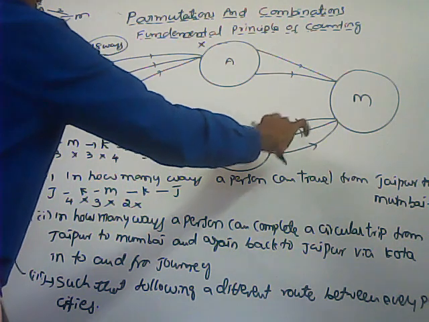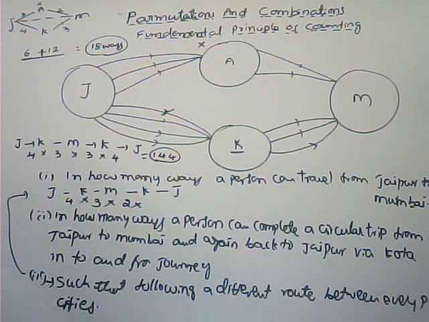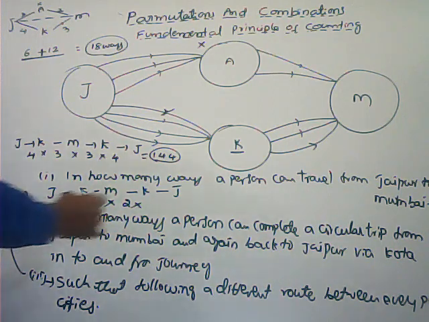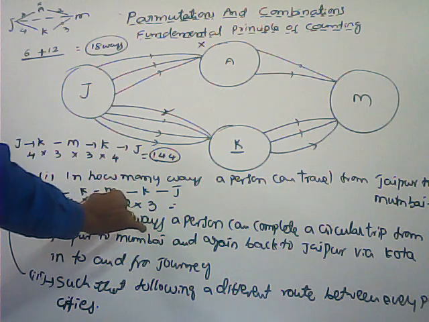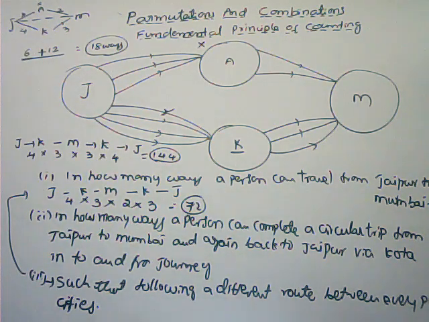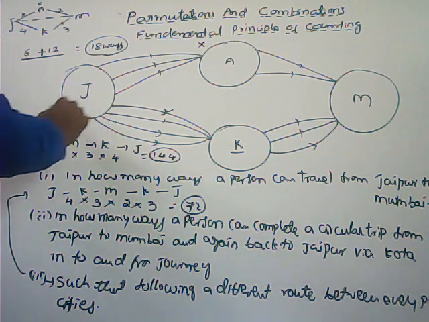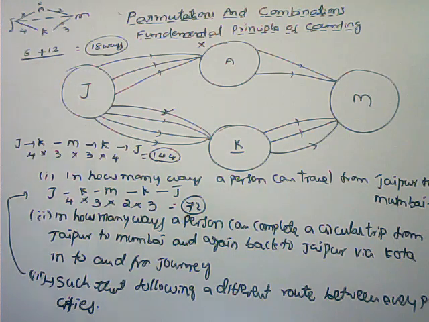After traveling this one in one route, here different routes, how many ways are there? 2 are there. Kota to Jaipur, here 3 ways are there. 4 3s are 12, 24, 72. So here a restriction is there, a condition: different route between every pair of cities only.